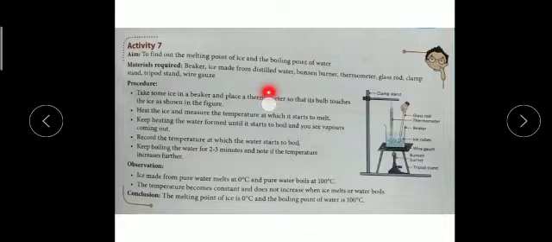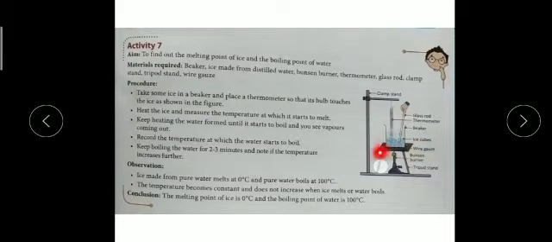That condensed liquid is called distilled water, which is free from ions or salts. So we want this ice from distilled water. Then a Bunsen burner, a thermometer, since we can easily measure heat with the help of a thermometer, a glass rod, and a clamp stand. All the labeling is given in this diagram, so you can see.